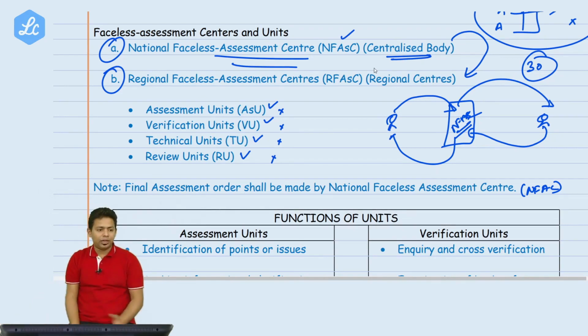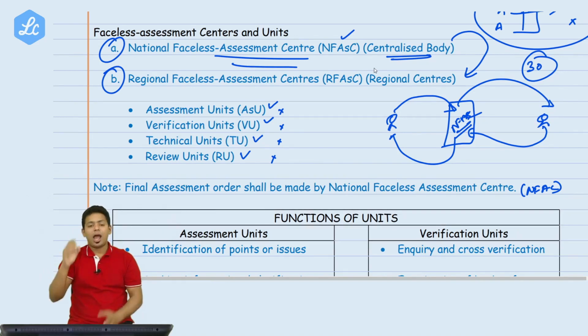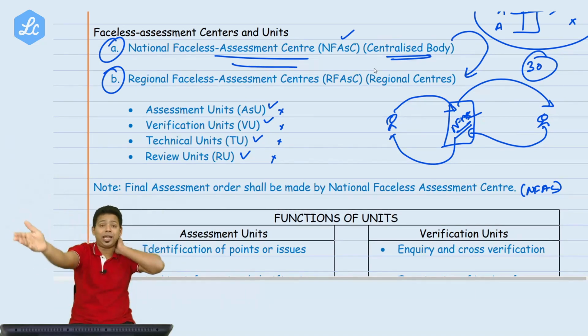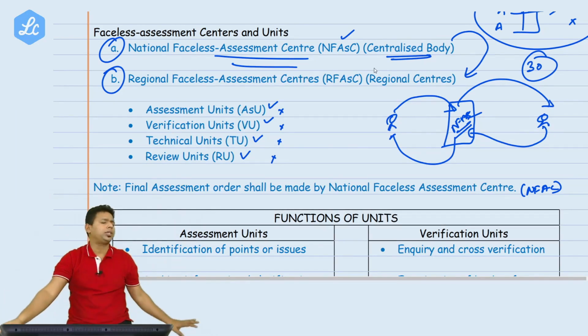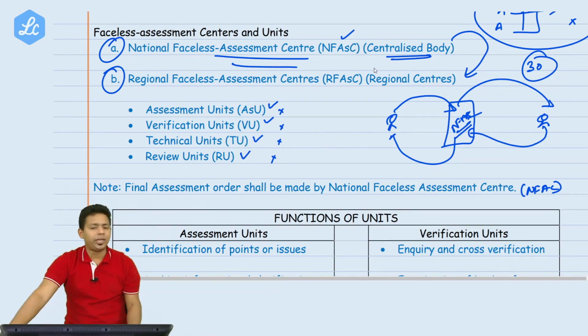The stock exchange is the intermediary, and therefore in this case also, the communication point is the National Faceless Assessment Center. We don't know who is on that side and they don't know who is on this side. Beautifully it is created. If you are really interested in taxation matters, you will enjoy reading this.